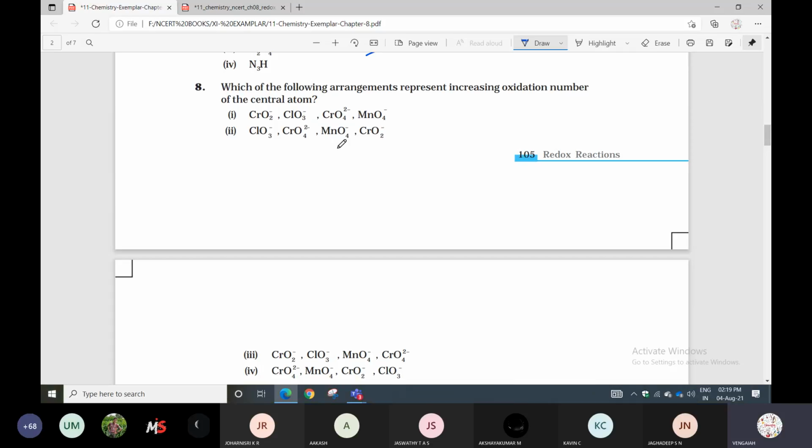Listen again. You can calculate the oxidation number of each and every element, and then arrange them in increasing order. That's why you calculate the oxidation number, the oxidation state, of every element. So you can take option 1 as correct.